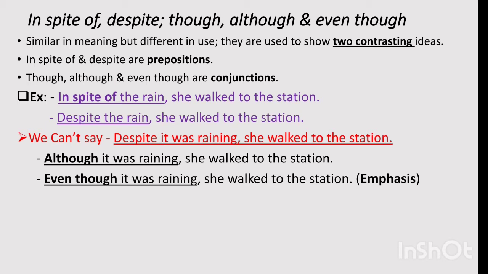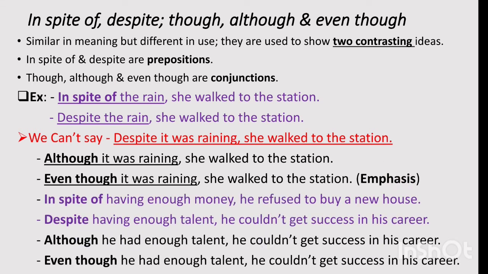Even though is used to show emphasis. When we want to give stress on our words, when we want to give stress on the surprising fact, then we use even though. Even though it was raining she walked to the station. It means though, although and even though are similar, only the difference is in their use. Though and although are interchangeable and even though is used when we want to give stress. Have a look at some more examples. In spite of having enough money he refused to buy a new house. Two contrasting ideas are being shown here.